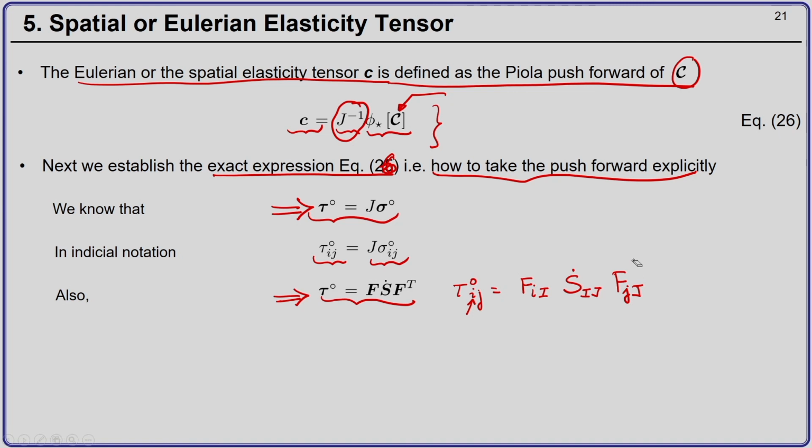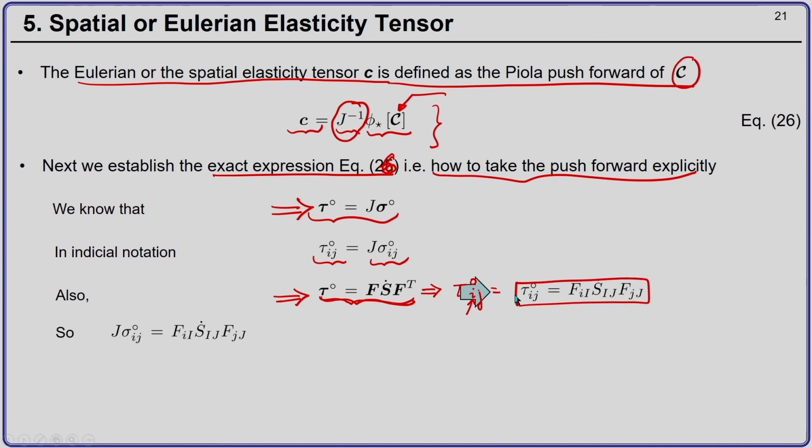So, the indicial notation for the relation between the Truesdell rate of the Kirchhoff stress tensor and the material rate of the second Piola-Kirchhoff stress tensor is given by the following expression, as you can see here.